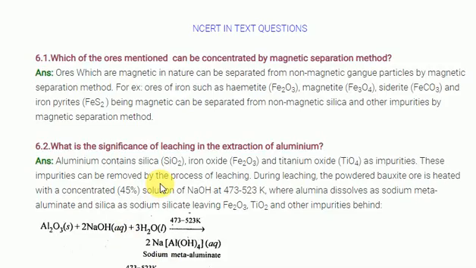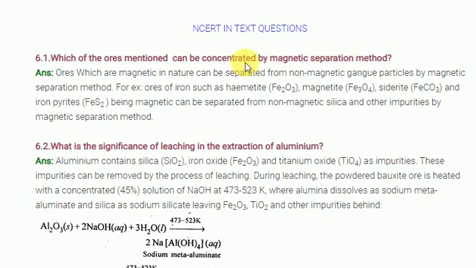Okay, students, let's discuss the NCERT solutions of metallurgy, general principles of extraction of metals only. Look at the first question now. Which ores are generally separated by the magnetic separation method, which is also a concentration method?